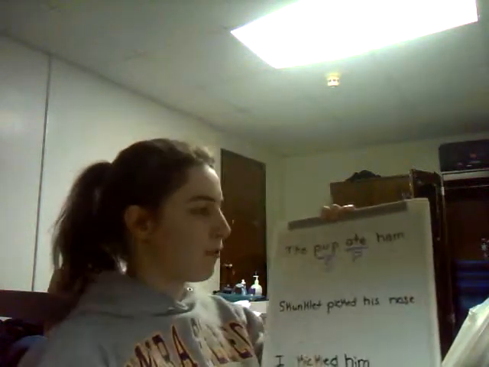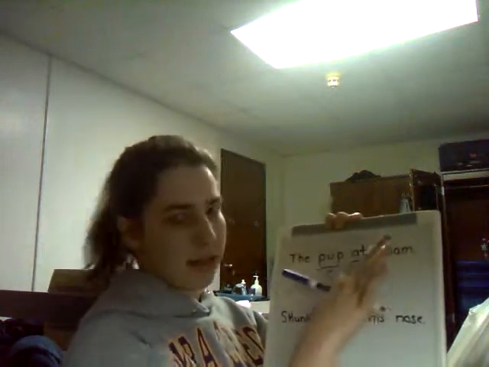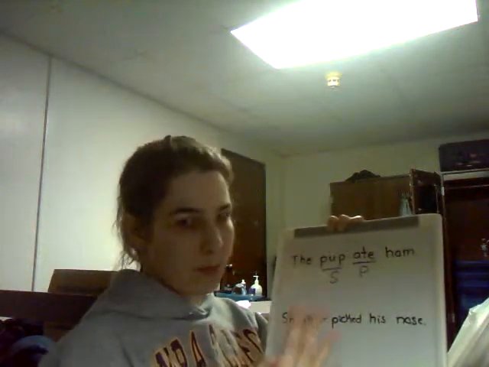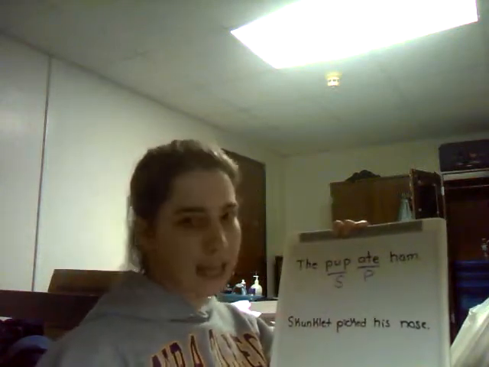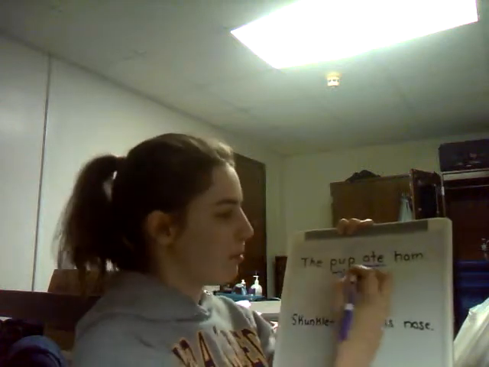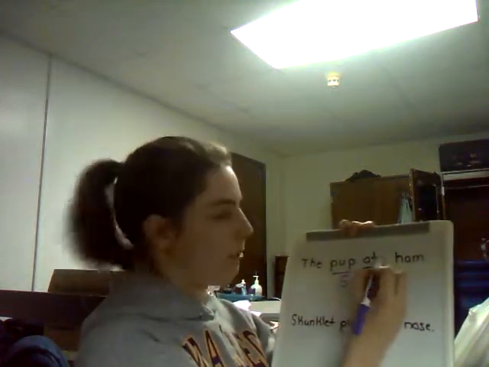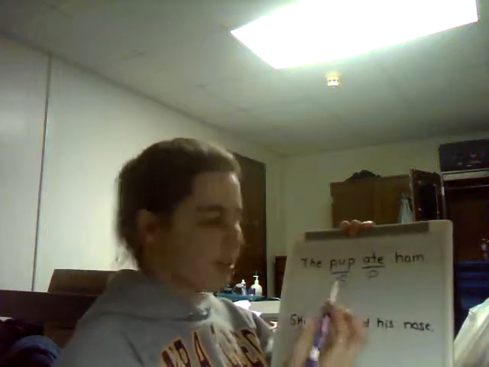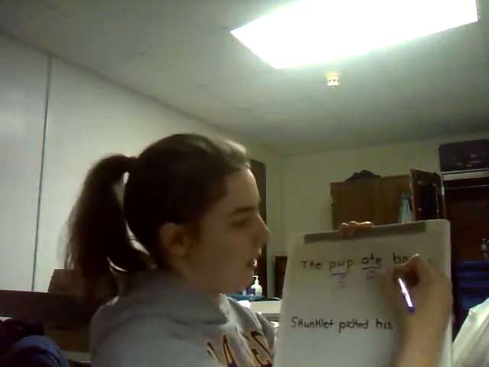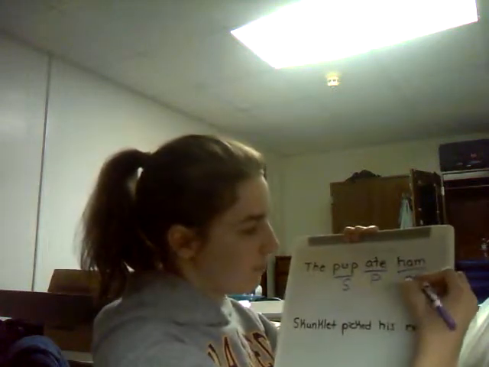Then you have to ask yourself, what got, and then whatever that predicate is, what got eaten in this case. It could be what got hit, or what got kicked, or what got drunk. But what got eaten? What got whatever the verb is. Well, what got eaten in the sentence? Obviously, it's the ham that got eaten, and that is going to be your direct object.